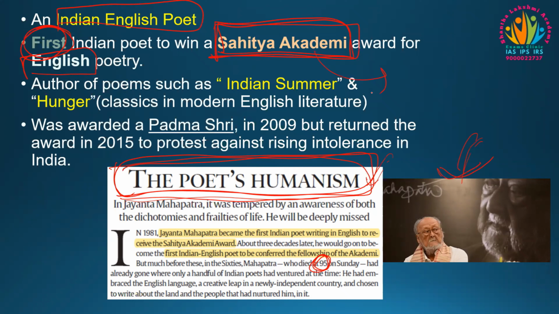The Sahitya Akademi gives awards for 22 languages along with English. Jayanta Mahapatra is the author of poems such as Indian Summer and Hunger. These two are regarded as classics in modern English literature. In 2009, he was awarded the Padma Shri, but in 2015 he returned that award to protest the rising intolerance in India. This is about Jayanta Mahapatra.